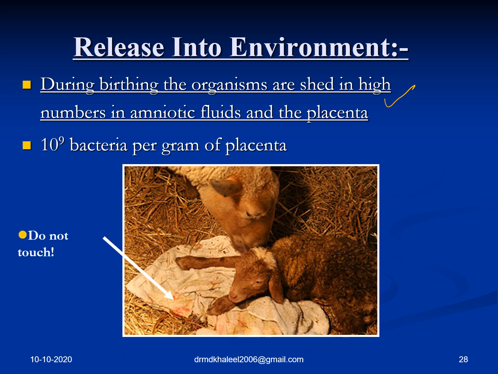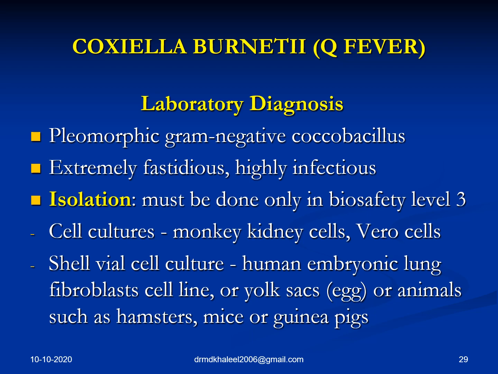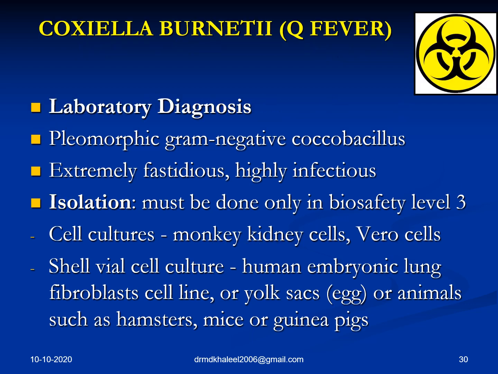Coxiella burnetii is a pleomorphic gram-negative coccobacillus like Rickettsia and Chlamydia. It should be handled in biosafety level 3 because it is a biohazard agent, a biological weapon. You can grow them in monkey kidney cell lines and also in a few animals. Yes, it's a biological weapon.